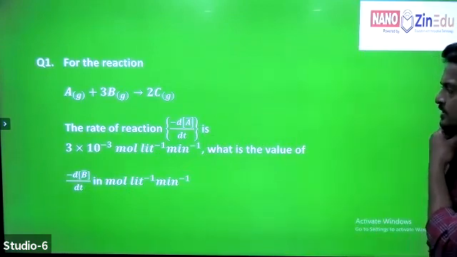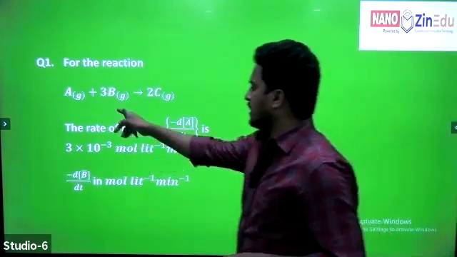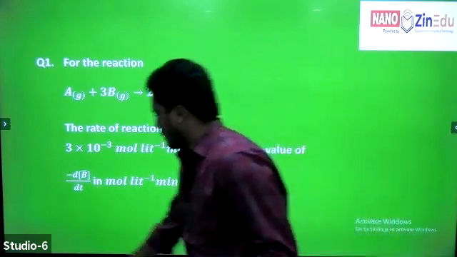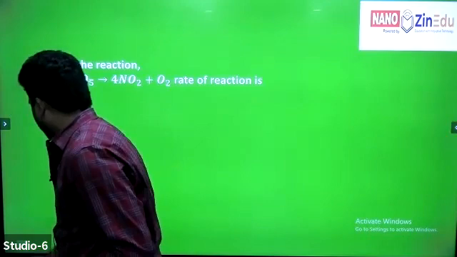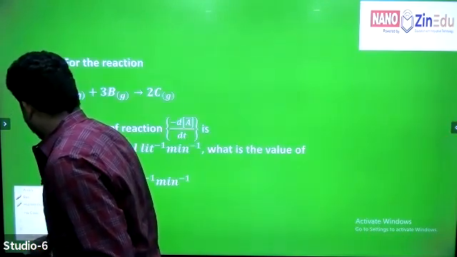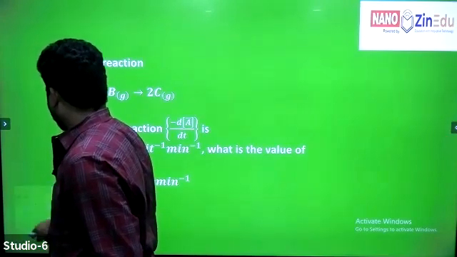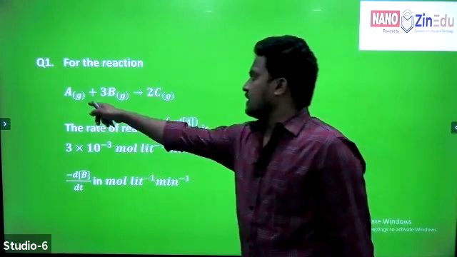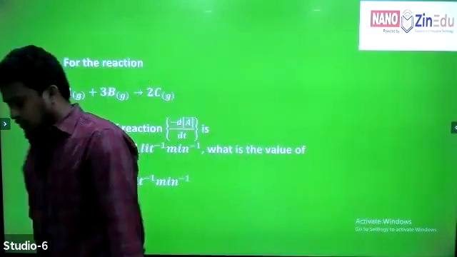Try to do it. First, write the rate of reaction for the given reaction. All of you, first write the rate of reaction for the given reaction. How can we write it? This is our given reaction, A plus 3B gives 2C.